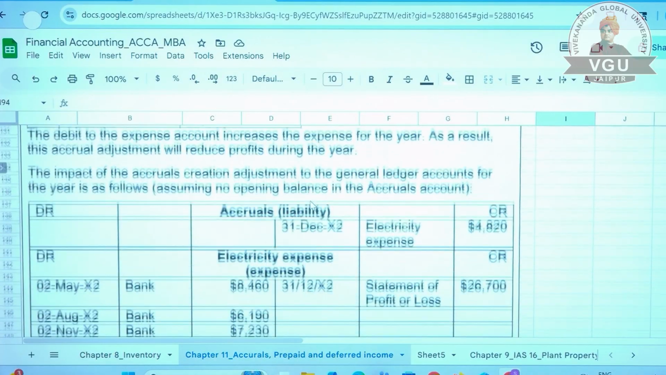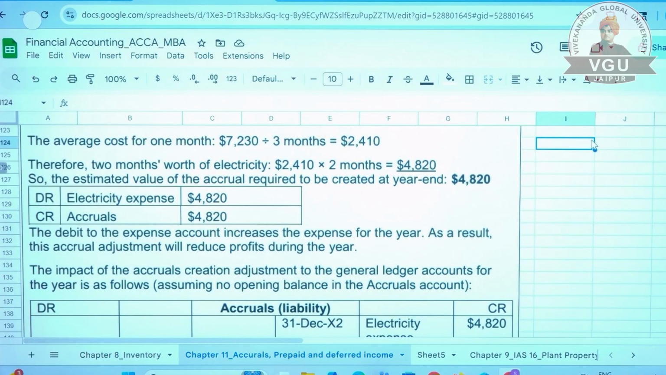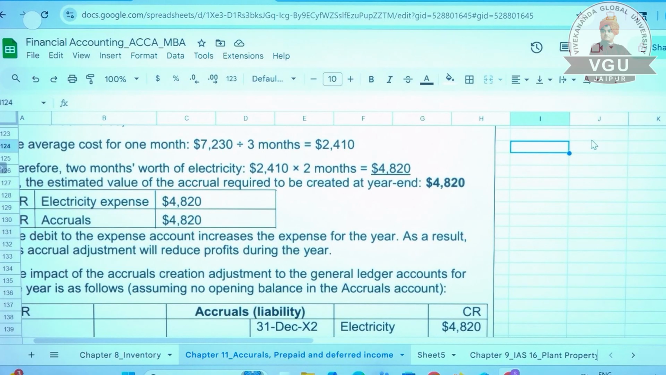Now see what will be the journal entry. So I'm writing it over here, the calculation of accruals of electricity.